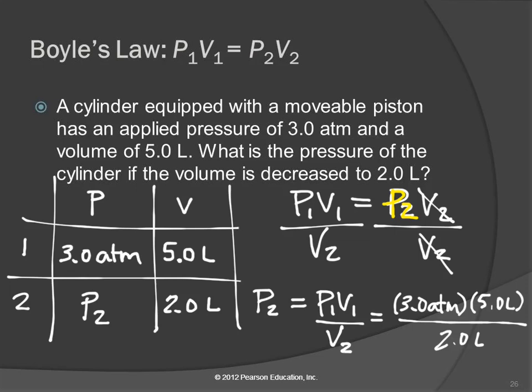Then we look at our units, and we see that liters cancel out, and we're left with a unit of atmospheres. And then we do the math. So we have 3 times 5 divided by 2, which comes out to be 7.5, and the unit is atmospheres. And we had predicted that the pressure would go up, and it did. It went from 3 to 7.5. Any questions?